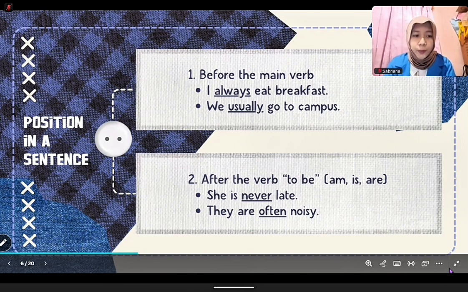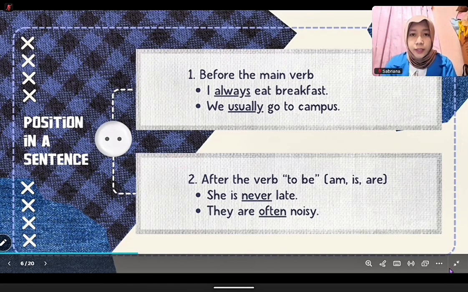Now, let's learn where to put these adverbs in a sentence. If the sentence has a normal verb, the adverb goes before the main verb. For example, I always eat breakfast. We usually go to campus.